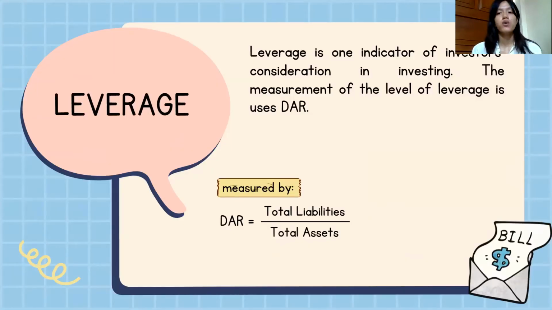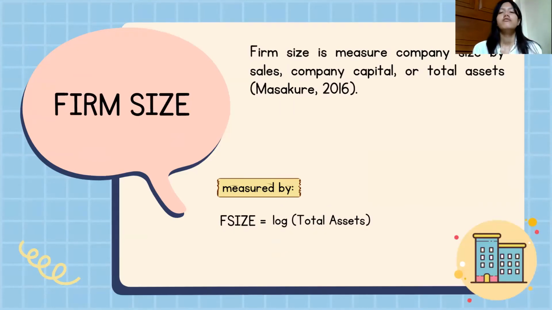Leverage. Leverage is one indicator of investor consideration in investing. Leverage as a control variable is measured by total liabilities divided by total assets. Firm size. Firm size is the company size measured by sales, company capital, or total assets, Masakuri 2016. Firm size as a control variable is measured by the logarithm of total assets.